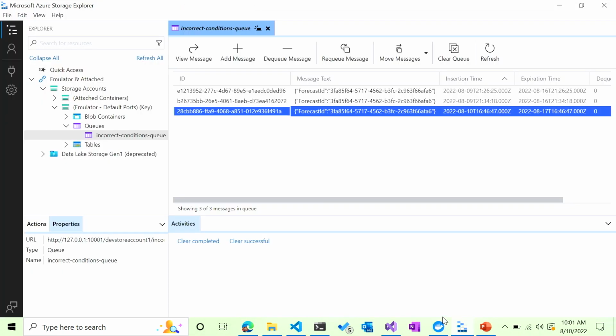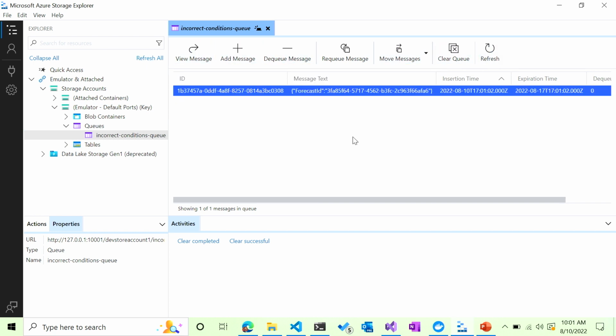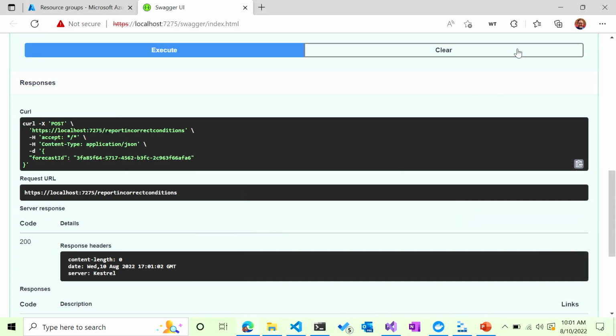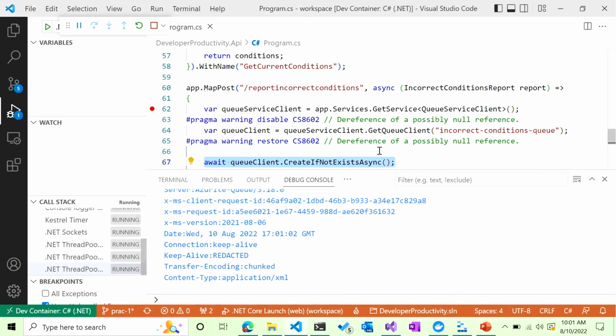And so what's interesting then is if I go back to my emulator, I should now be attached to the dev container one rather than the one that was running locally. So if I hit refresh, I should just see one there, which was just entered at 1701 UTC, so 10 o'clock our time. So now that's actually kind of neat. What I'm seeing is just the dev container one. So this is running in VS Code. All I need to actually run this is Docker and VS Code on my laptop.